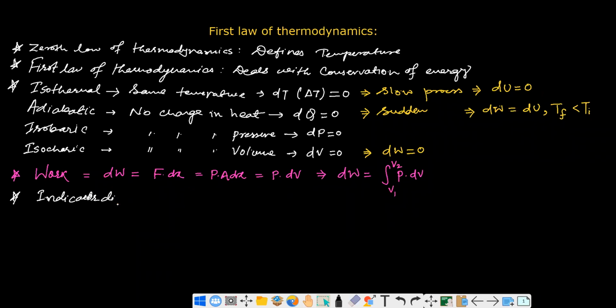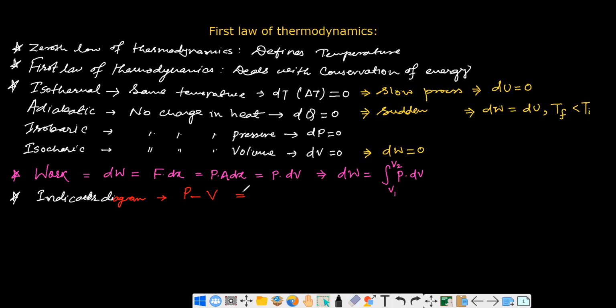There is something wrong with this. Let me write again. Something has gone wrong, I'm just fixing it. So here, the indicator diagram simply means the plot between pressure and volume. If you have a plot between pressure and volume for the given system, then this is your PV diagram.